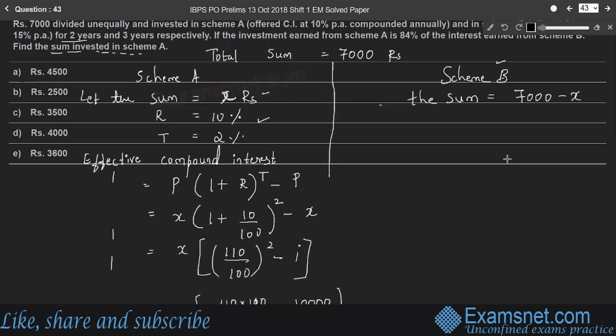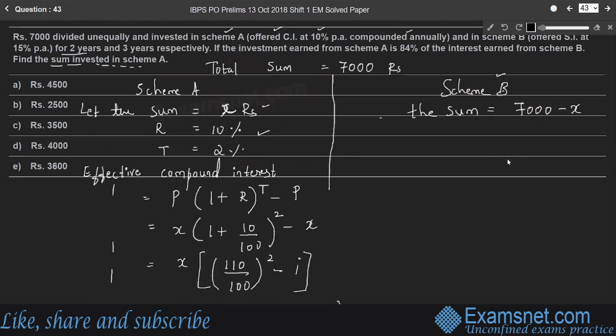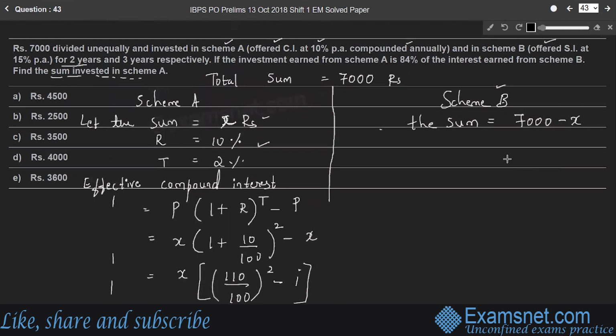Whereas in scheme B, let us find simple interest, because scheme B offered simple interest at 15% per annum. So rate of interest is 15%, and the time period is 3 years. Therefore, simple interest from the formula is PTR by 100.